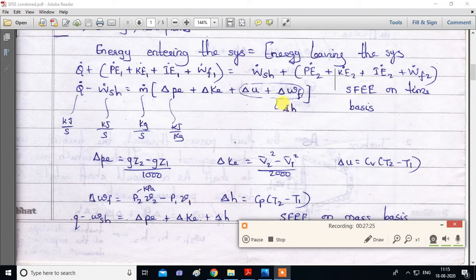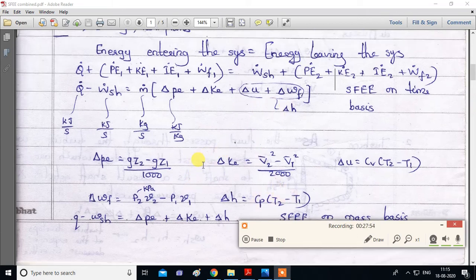Similarly, if you want to calculate delta h, which is the addition of delta u plus delta w F, then what is the formula? This formula we have already seen in closed system. If it is H dot, then it will be m dot Cp delta T. But this is small h, so it is per unit mass. So mass has been removed. So Cp into delta T.